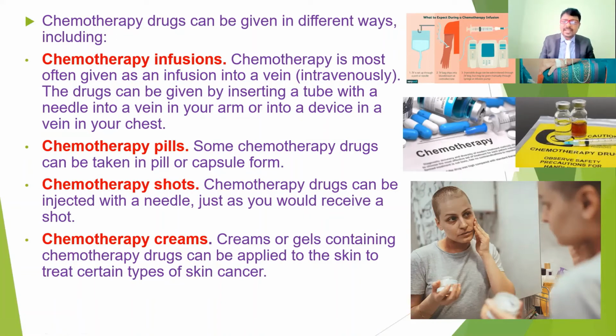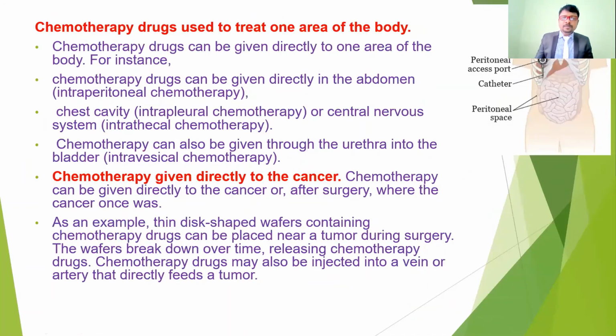And also the next one is creams. Especially in case of moles or melanocyte involvement, or for skin cancers, these creams are going to be more helpful. And sometimes for some cancer treatments, these creams are helpful to reduce the effect of the cancer. And also some other chemotherapy drugs in the body. So these are going to be different types of treatments.